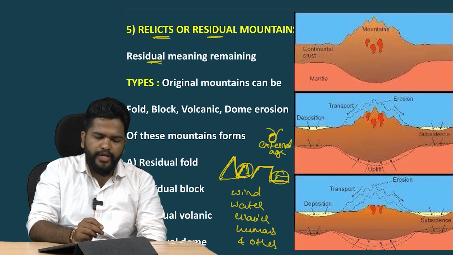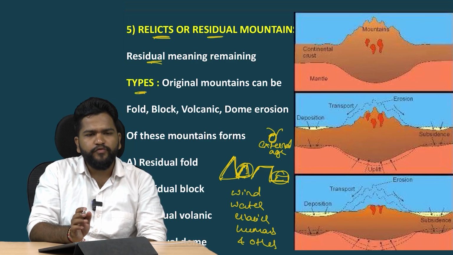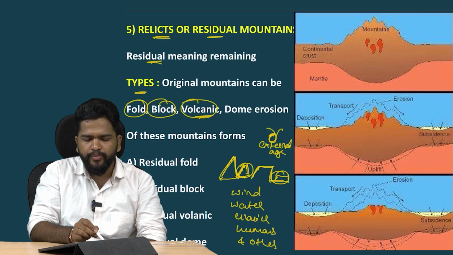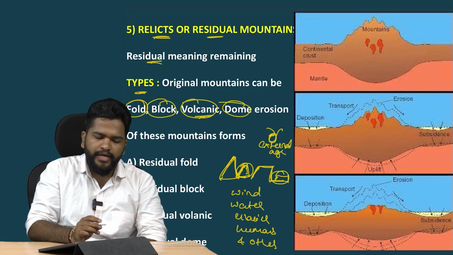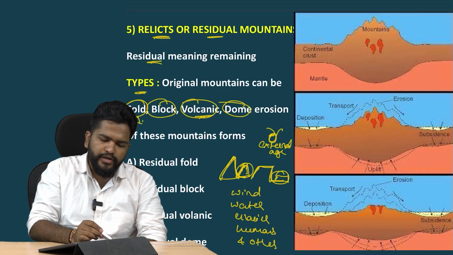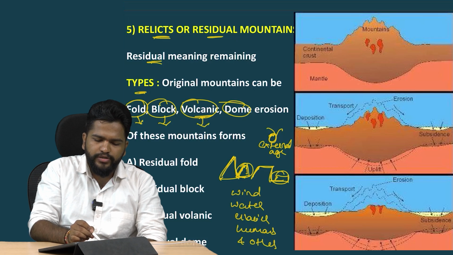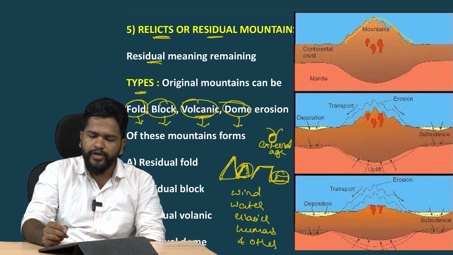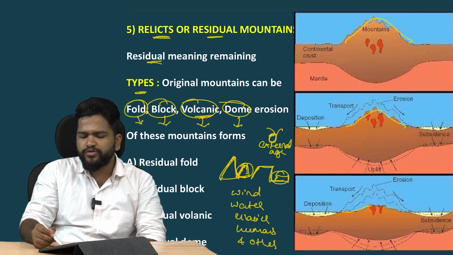Residual means remaining. The original mountains may be fold, block, volcanic or dome, but after erosion they are called residual fold, residual block, residual volcanic, residual dome. See here, this is the mountain that has formed, but due to erosion the mountain has been reduced to this much, and finally it has been reduced to this. It is called a residual or relict mountain.